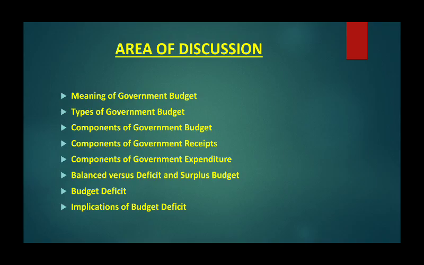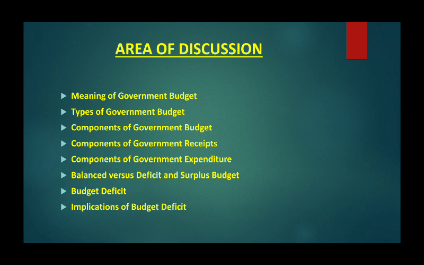First of all, let us see the area of discussion. We'll start our discussion with the meaning of government budget. After that, we'll discuss some types of government budget, moving toward the components of the same, and among that, government receipts and government expenditure, how these are explained. After that, we'll discuss balanced budget versus deficit and surplus budget. We'll complete this chapter with budget deficit and implication of budget deficit. So this much is our area of discussion. It's a small chapter, so focus properly.